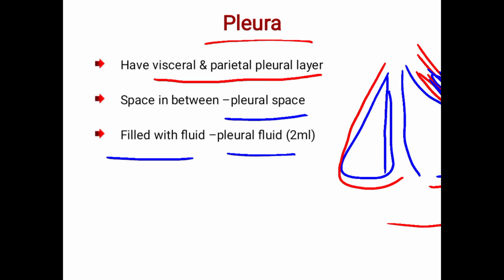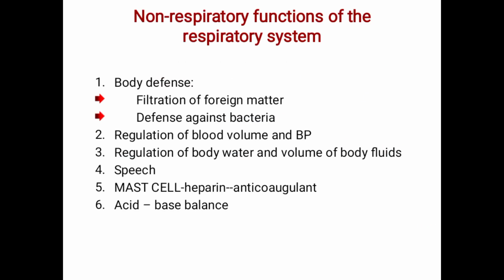Because of the presence of the fluid, negative pressure is created and the air will enter the lungs. It has a suction pressure. Understood? That completes the pleura.